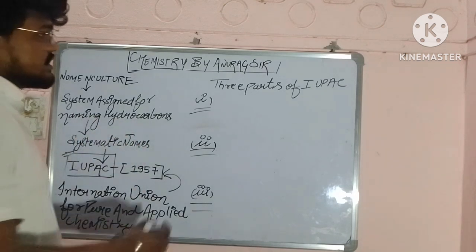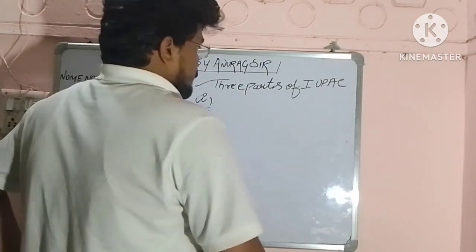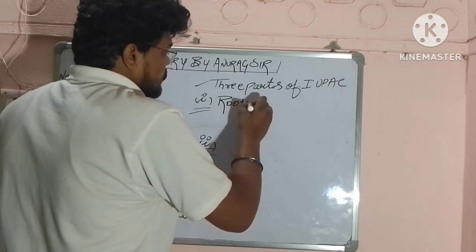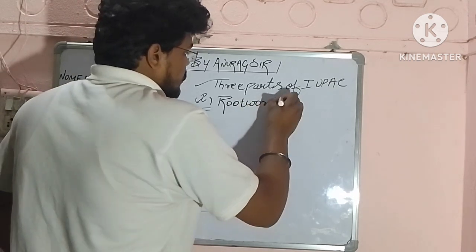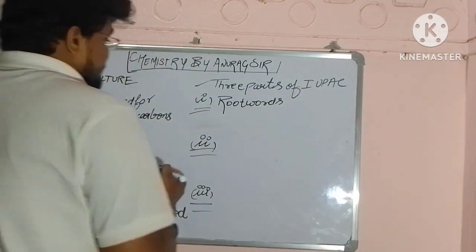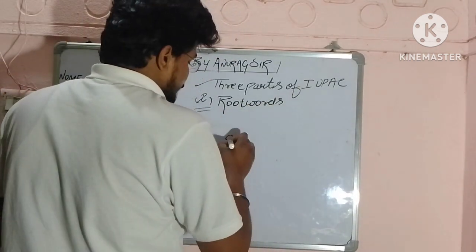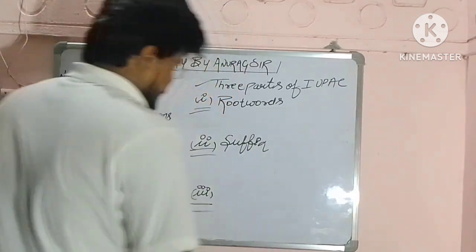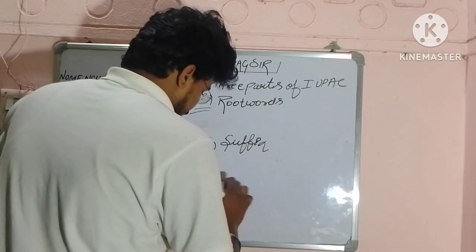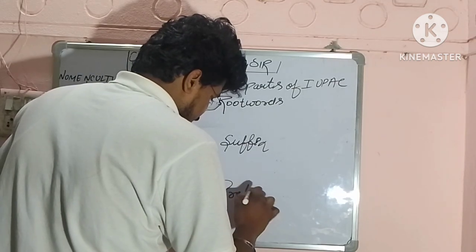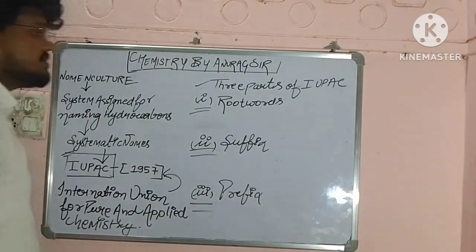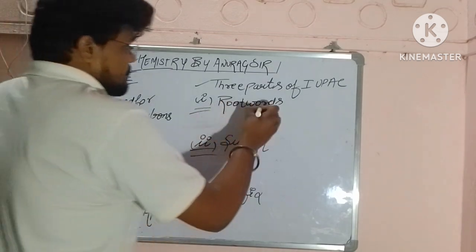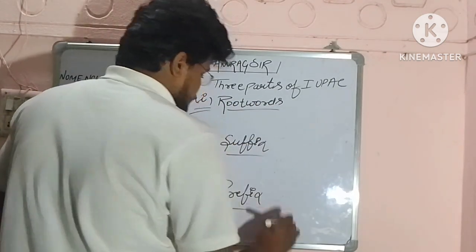So this IUPAC consists of three parts. First, it consists of root words. Then it consists of suffix. After that it consists of prefix. These are the three things which IUPAC consists of. Now, what are these three things that we have to understand?